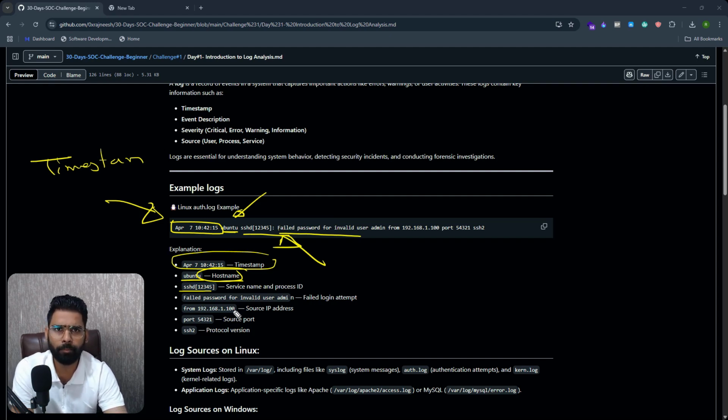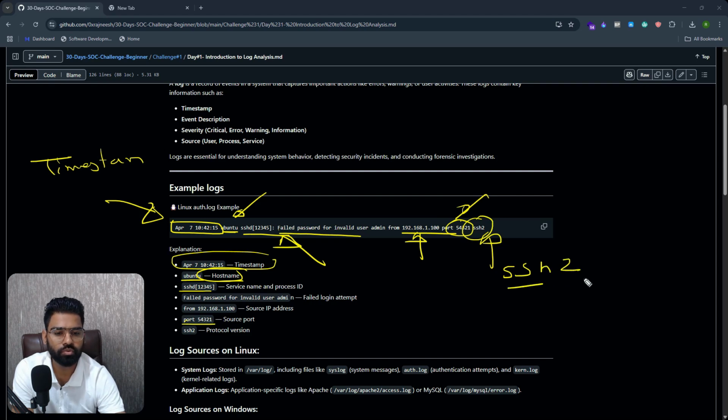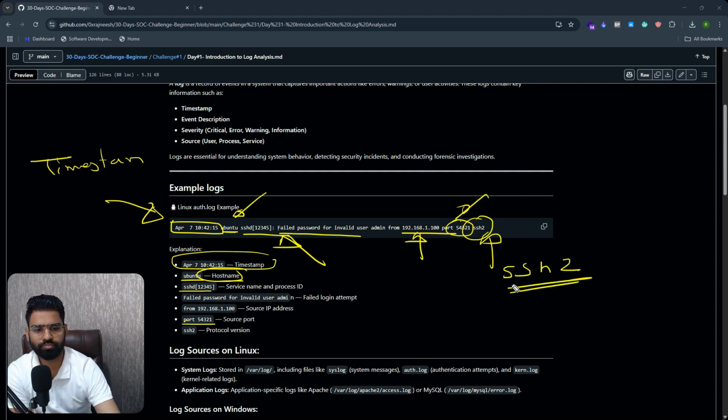It's a failed credential combination. Then it also shows you the source IP address from where the attempt was executed. Then we also have a port number of the source IP address, 54321, and finally you have a protocol, which is SSH2. Okay, protocol version especially.